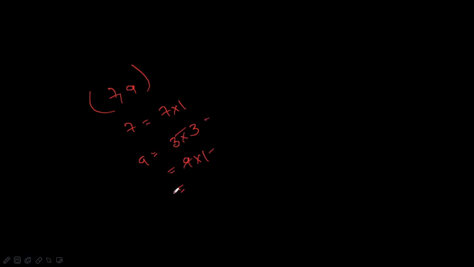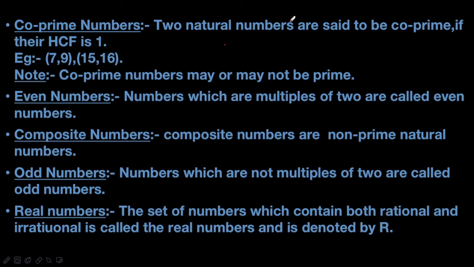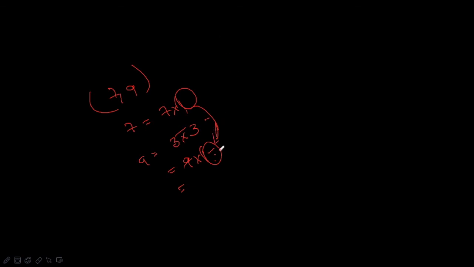Now what is the highest common factor? The common factor between them is 1. So what is the definition? If their HCF, highest common factor, is 1, then they are co-prime. 9 into 1 and 7 into 1. The common factor between them is 1, which is the highest common factor. So 7 and 9 are called co-primes.